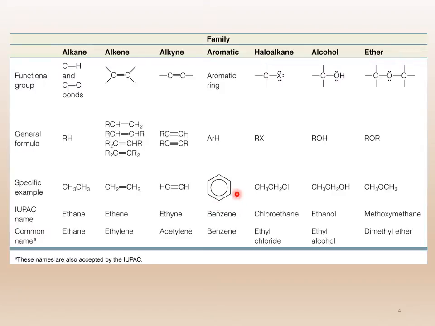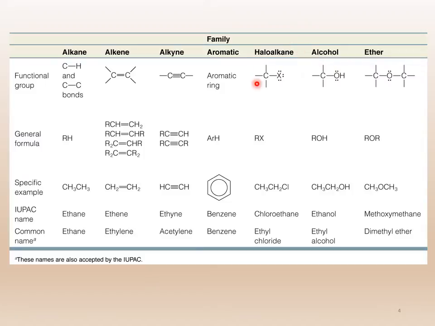For aromatic, aromatic is a benzene-like ring. Now, benzenes are not the only compounds that are aromatic, but this is the most recognized one, so we're going to talk about it now. But we will address this a lot more in organic 2 when we actually study our aromatic compounds in detail. But for now, this is the only aromatic compound you know about.